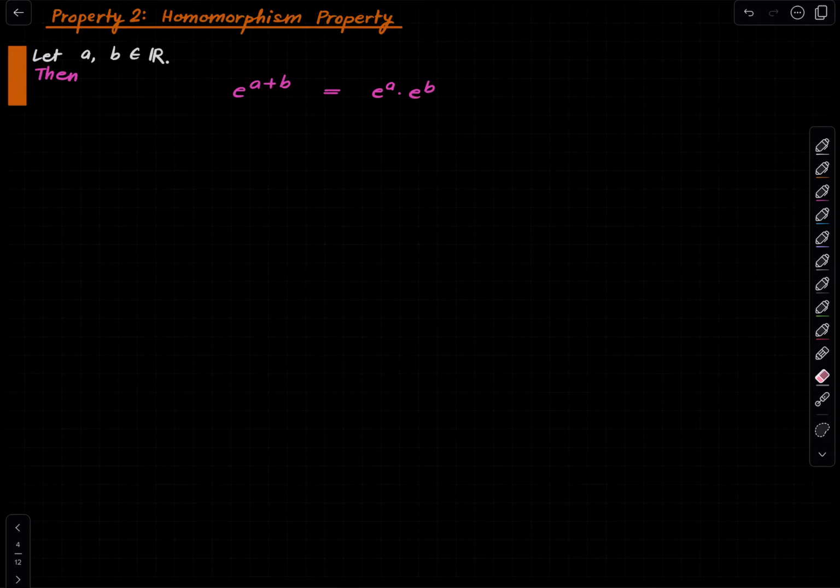So the next is the homomorphism property. This is interesting. It says that if you take the exponential of a plus b, you get the product of the exponentials. So in the other notation, we can express the same thing as exp of a plus b is e to the a times e to the b. And this terminology comes from group theory. Do not worry about this particular word. It's just a word so that we can remember this property by.